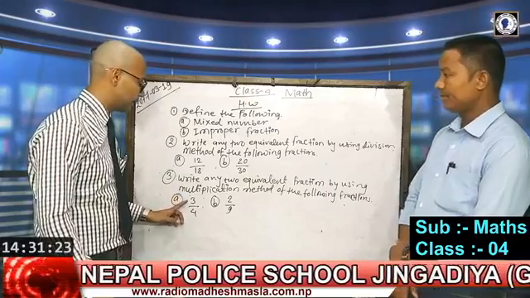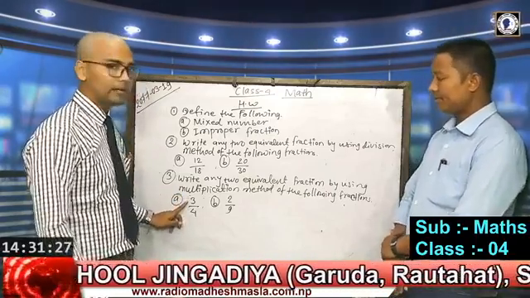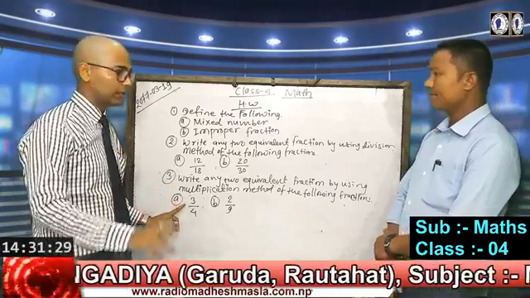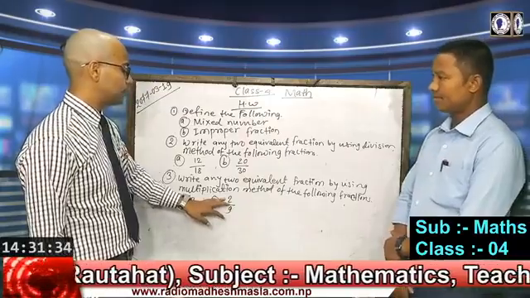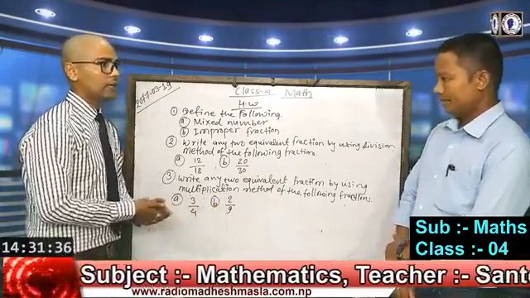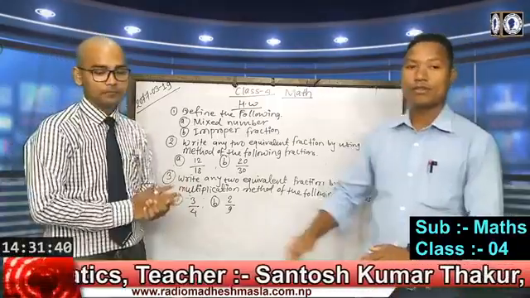In the same way, in question number 3, write any two equivalent fractions by using the multiplication method of the following fractions. You are also given two fractions here. In question 3A, 3 by 4 is given. You have to find two similar fractions by using the multiplication method, and then question number B, 2 by 9. Okay, thank you, Santosh Kumar sir.